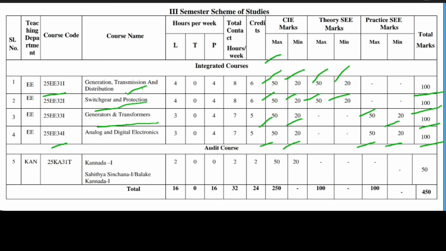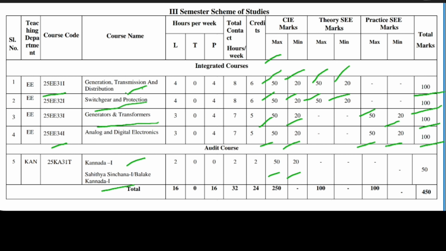The last one has the subject code 25KA31T. It is the Kannada subject, Sahitya Sinchana or Balike Kannada. It has CIE internal of 50 marks with 20 marks minimum. There is no external exam for this.